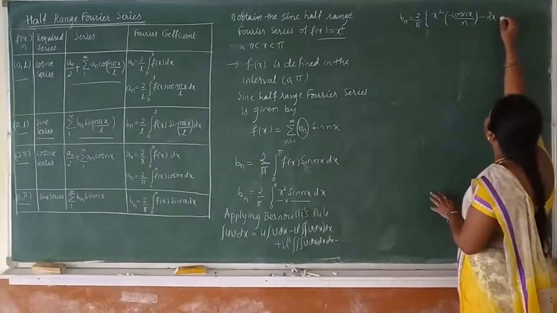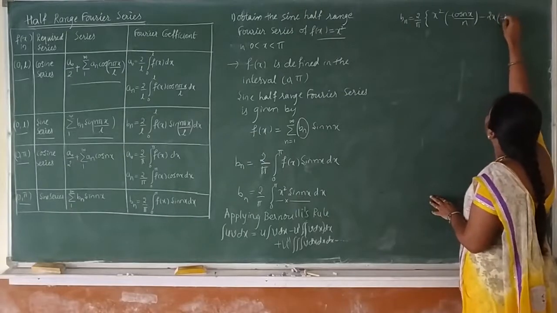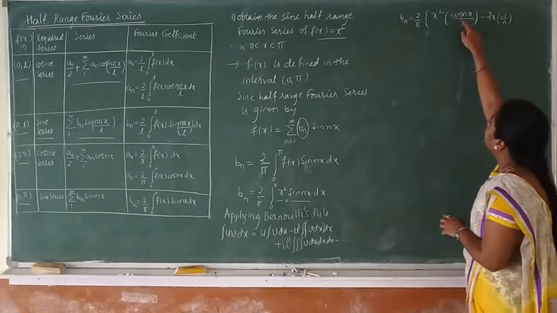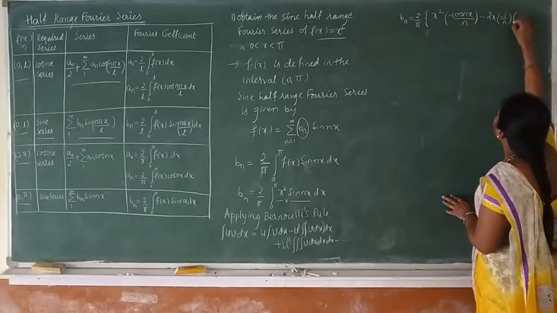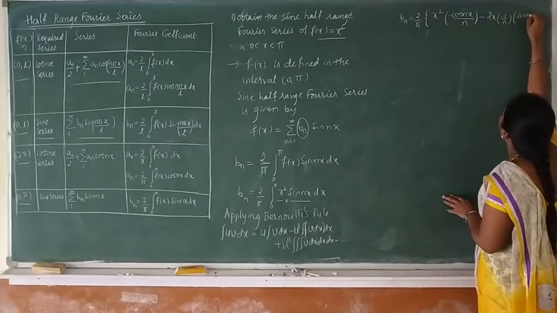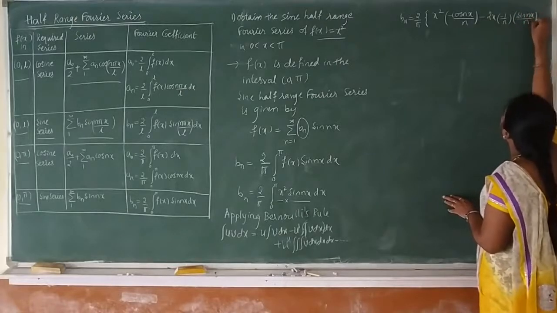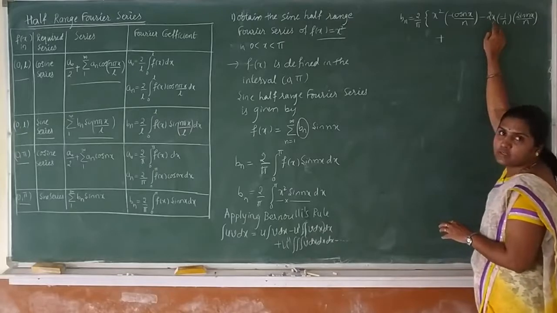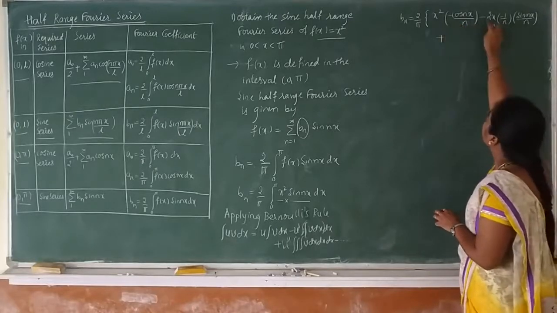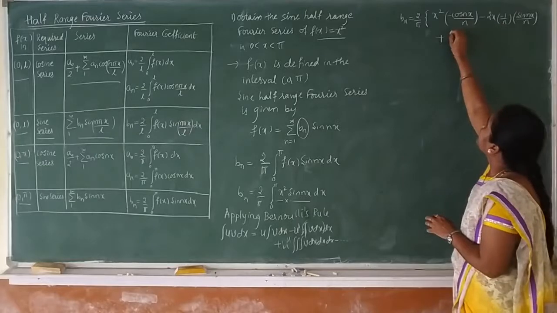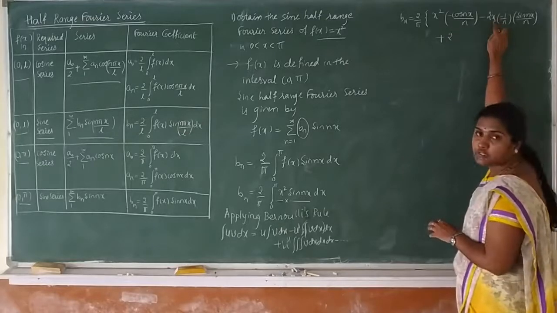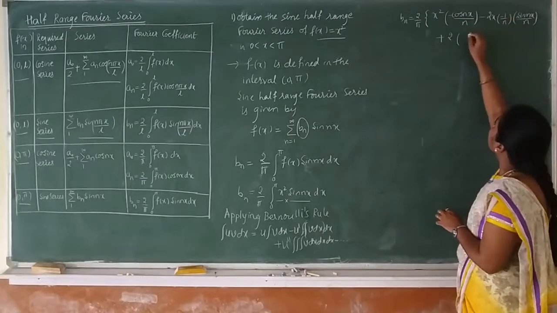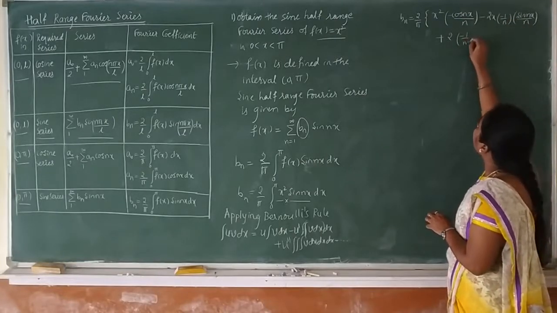Taking minus 1 by n outside as a constant and integrating only cos nx, we get sin nx by n. Plus, next the second derivative of x square, that is the derivative of 2x, which is 2. Here minus 1 by n into n is minus 1 by n square.